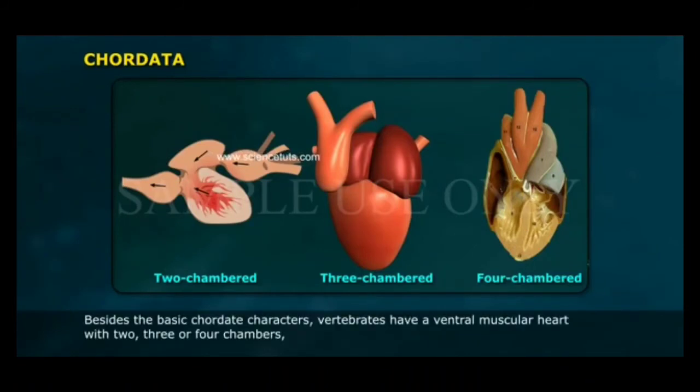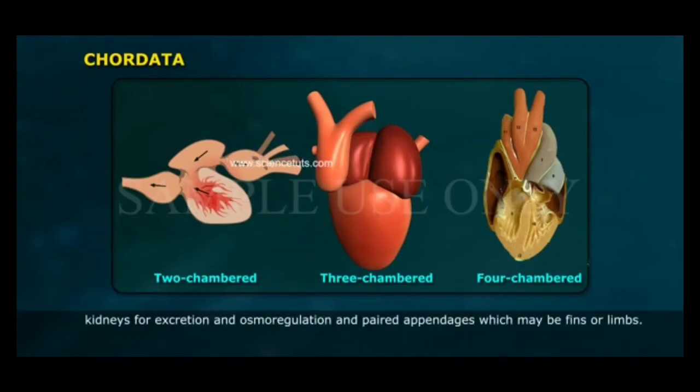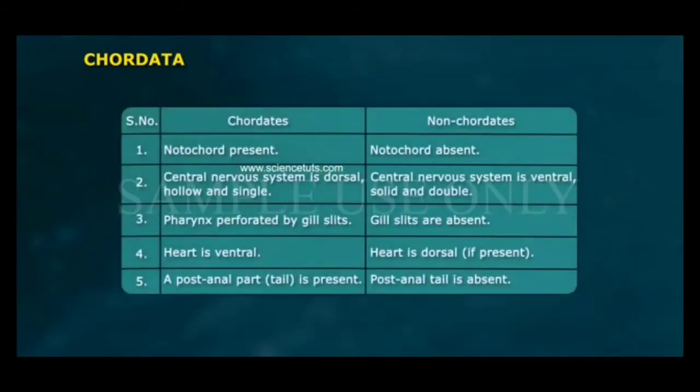Besides the basic chordate characters, vertebrates have a ventral muscular heart with 2, 3, or 4 chambers, kidneys for excretion and osmoregulation, and paired appendages, which may be fins or limbs. See the chart: comparison of chordates and non-chordates.